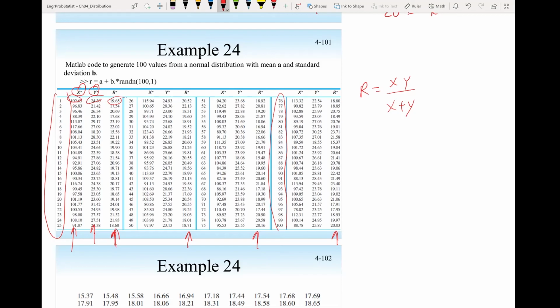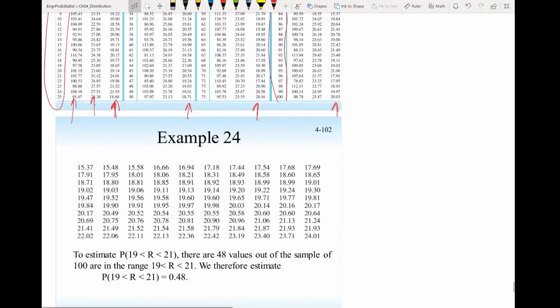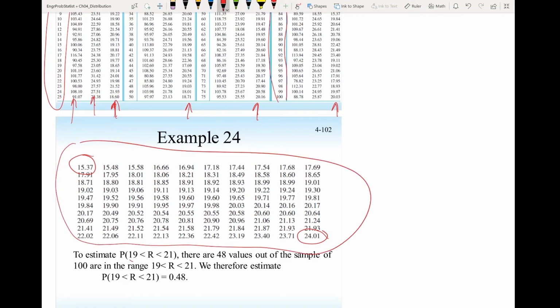Now they can arrange these 100 possible values from the smallest possible value for R to the largest value for R. And they count how many resistors here are larger than 19 and less than 21, and they found 48 resistors fall in this range. So the probability that R will be in this range will be 48 divided by the total number of calculations, 100. So that is 0.48. So there is only a 48% chance that the two resistors connected in parallel will fall in this range.